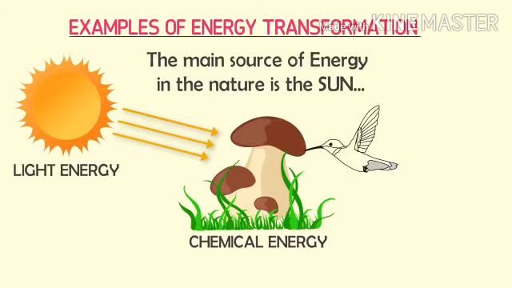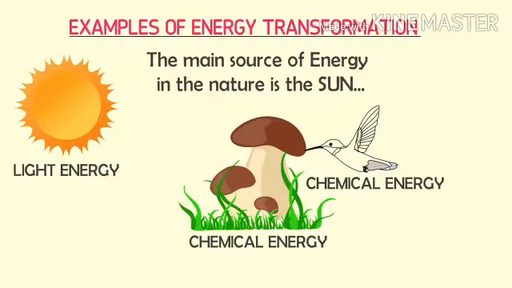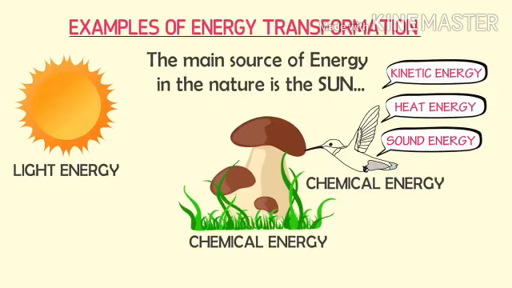When animals eat plants, they digest them, and as a result, animals get the chemical energy of the plants, and then animals transfer this chemical energy into other useful forms of energy like sound energy, heat energy, kinetic energy, etc.